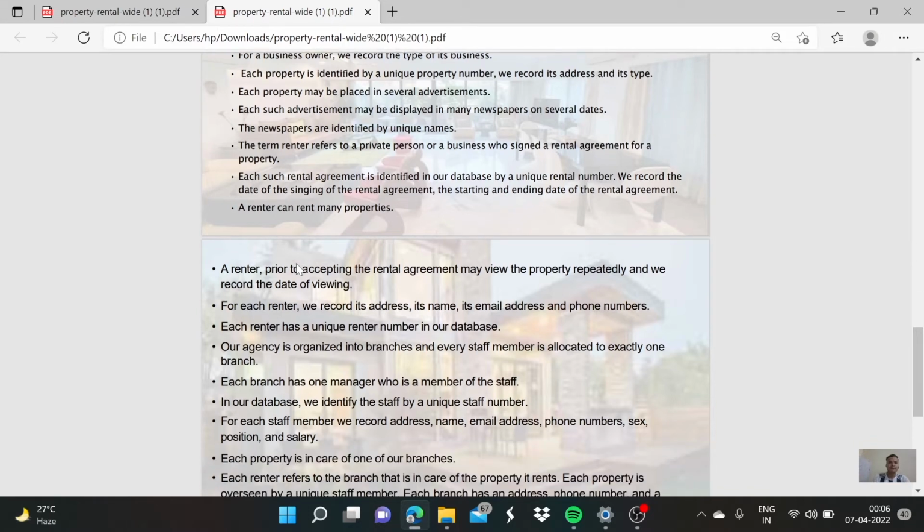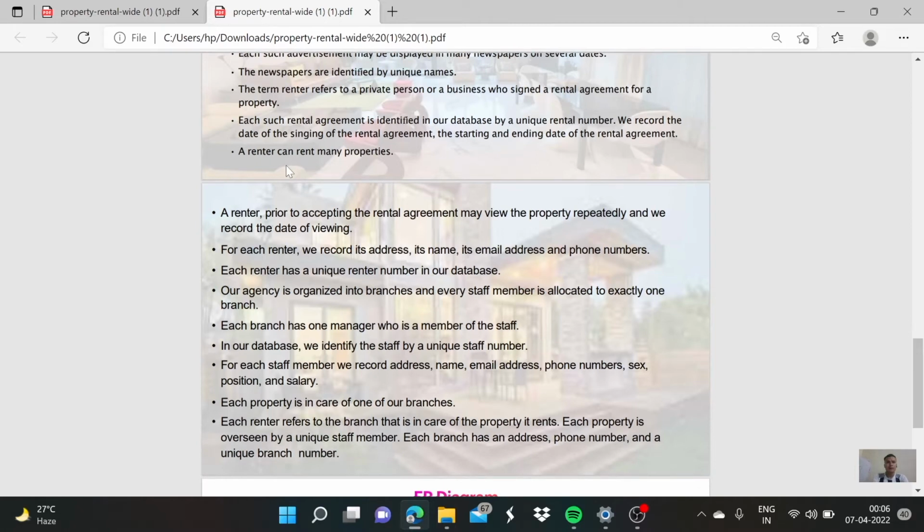Each property may be placed in several advertisements. Each such advertisement may be displayed in many newspapers on several dates. The newspapers are identified by unique names. The term renter refers to a private person or a business who signs a rental agreement for a property. Each such rental agreement is identified in our database by a unique rental number.